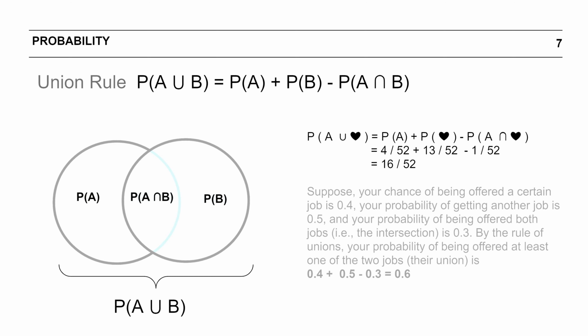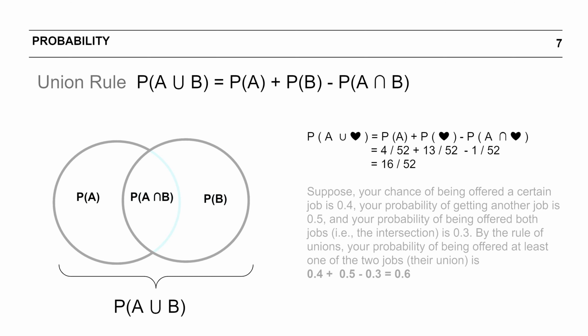Let's say you have again a deck of well shuffled cards. Now you want to understand the probability of drawing an ace or a heart. So you draw one card and the question asked is, what is the probability that the card you have drawn is either an ace or a heart? Now plugging this into the equation, the probability of the card being an ace or heart becomes the probability of the card being an ace plus the probability of the card being a heart, less the probability of the card being an ace and a heart. That means it's the ace of hearts.